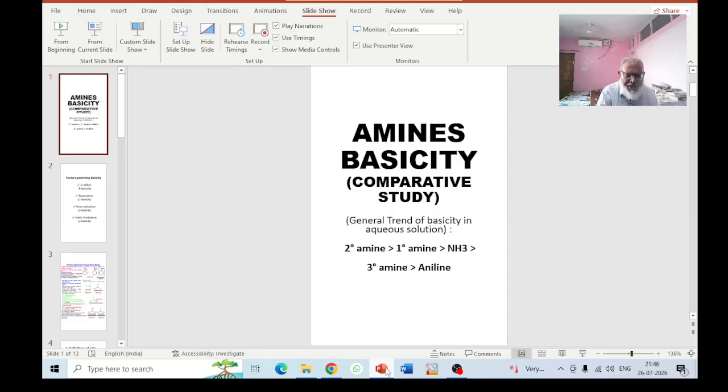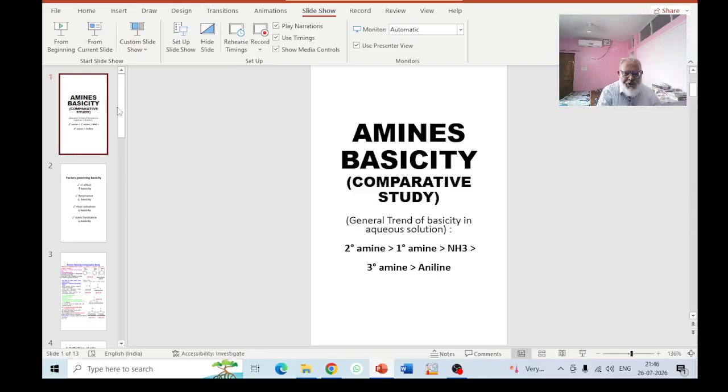Today we will learn the trend of basicity in different amines. The general trend observed in an aqueous solution: the secondary amine is the most powerful base, followed by primary amine, followed by ammonia, followed by tertiary amine, and least is the basicity of aniline. How can one explain these trends?